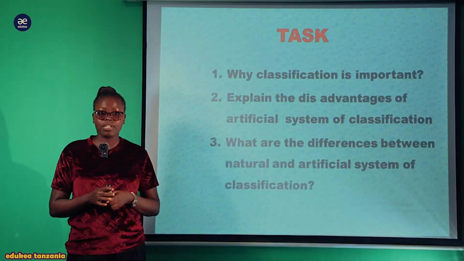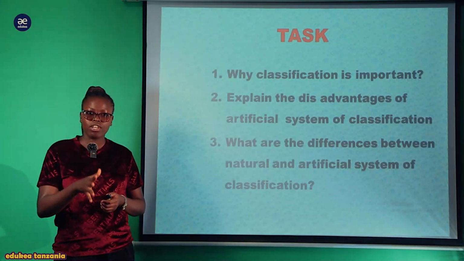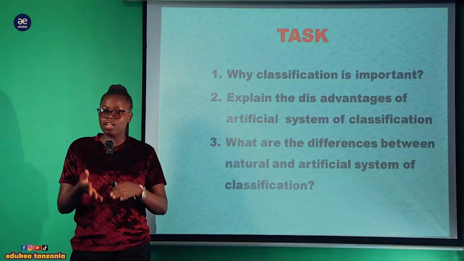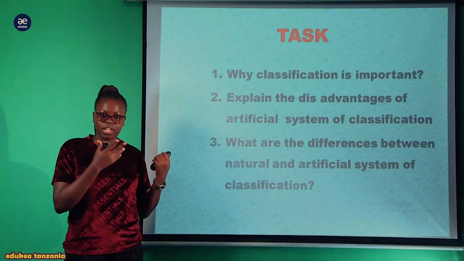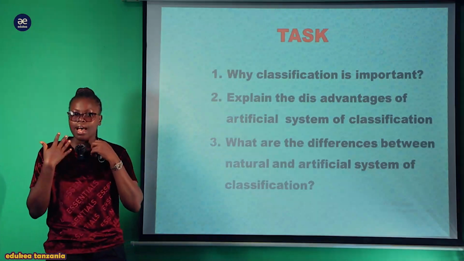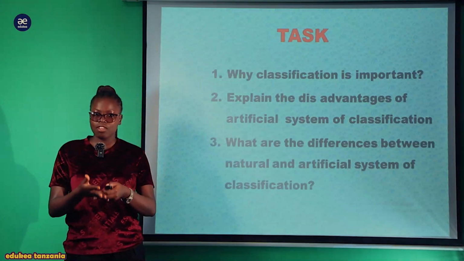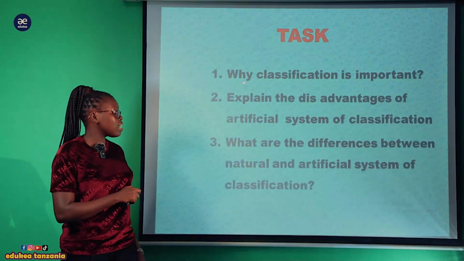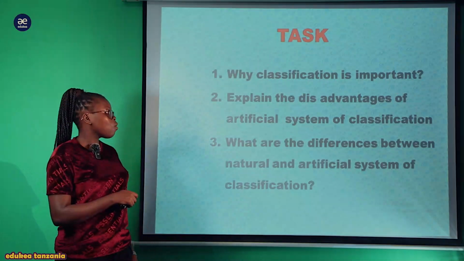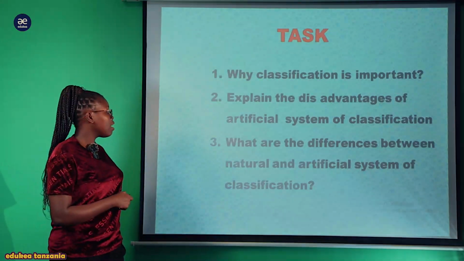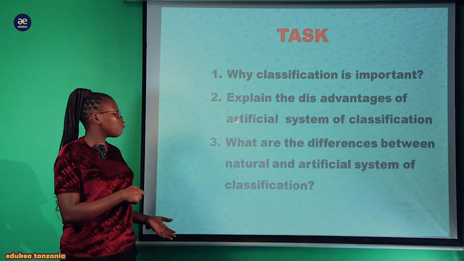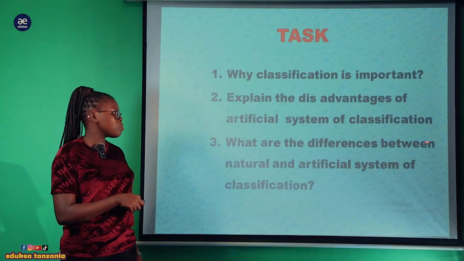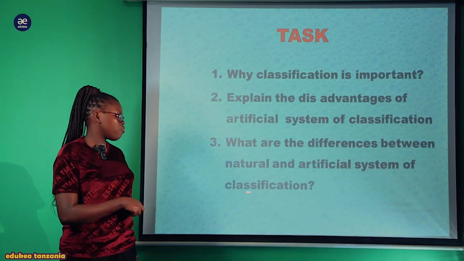Now, before I sum up my session, I hope that now you have enjoyed it, you are familiar with the concept of classification, the systems of classification, how they work, the advantages of these two systems of classification, which are natural and artificial, their disadvantages, as well as their differences. Now, you have to take a simple task to increase your understanding. The first question: why classification is important. The second one, explain the disadvantages of the artificial system of classification. And the last question, what are the differences between natural and artificial systems of classification?